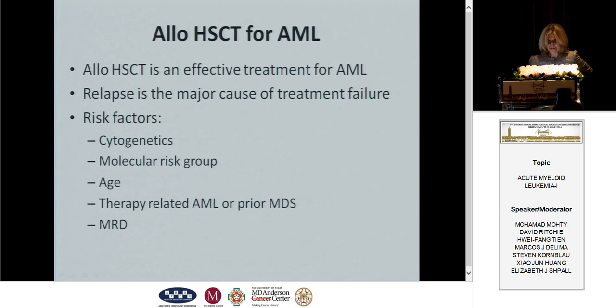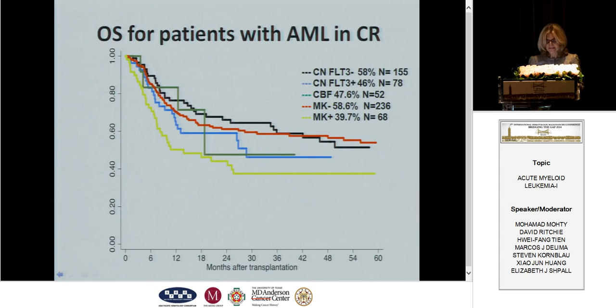So clearly you've just heard that allotransplantation is an effective treatment for AML, but relapse is the major cause of treatment failure. And the risk factors for relapse include adverse cytogenetics, molecular risk group, older age, therapy-related AML from other cancers or AML arising from myelodysplastic syndrome, and importantly, minimal residual disease following the transplant.